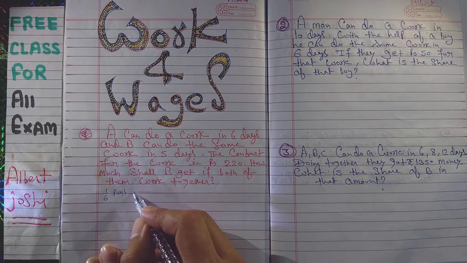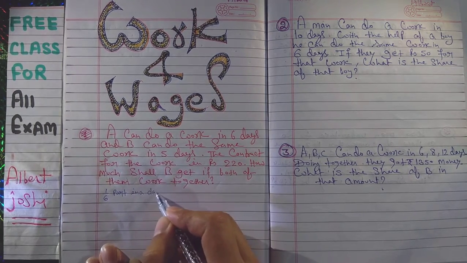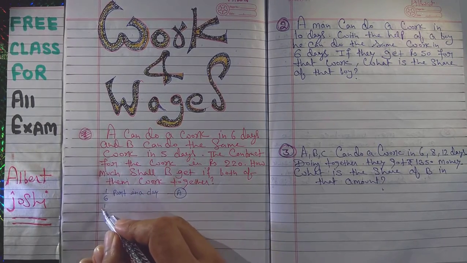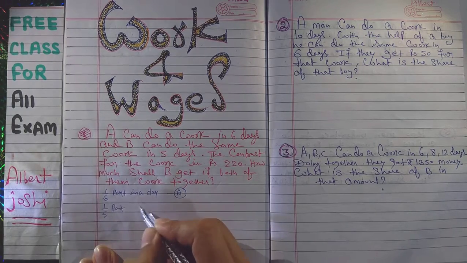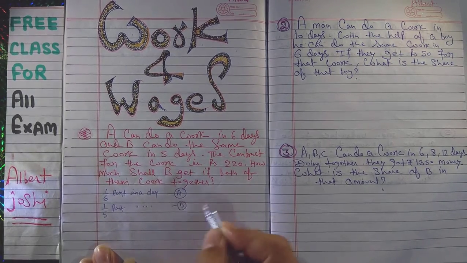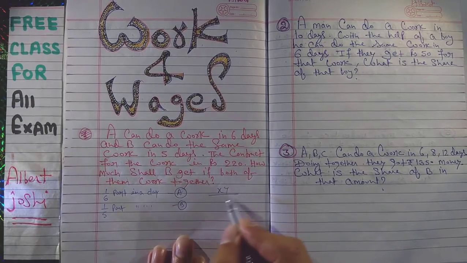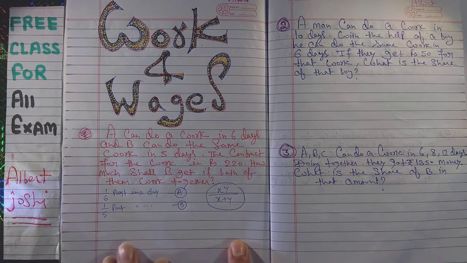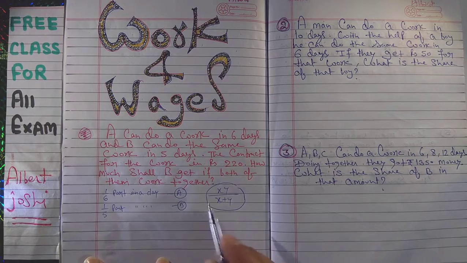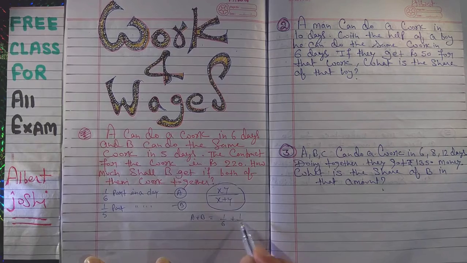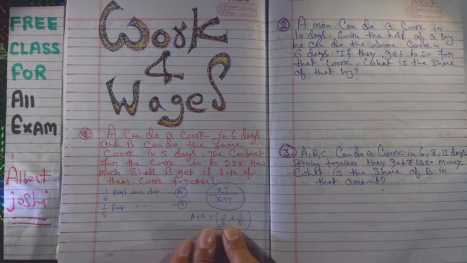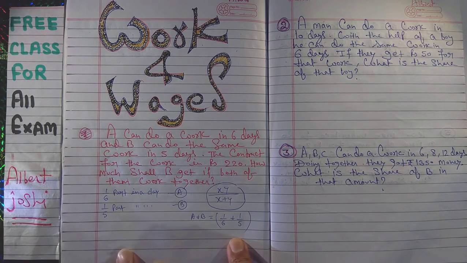in a day. This is for A, and B can complete 1/5 part in a day. That is B. And for both, xy upon x plus y, already we have discussed that formula in the previous lecture. So for both, A plus B is equal to 1/6 plus 1/5. They will complete that part of the work in a day.